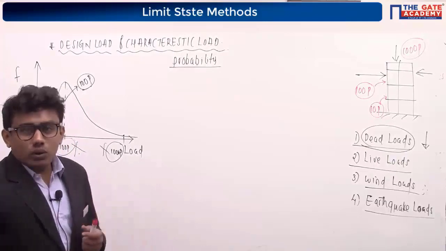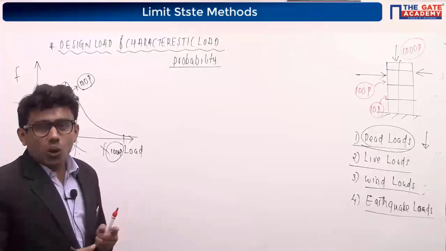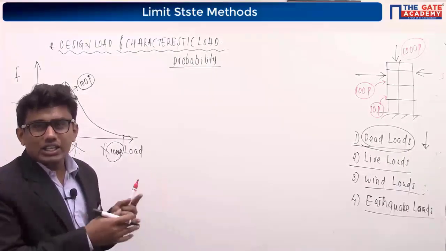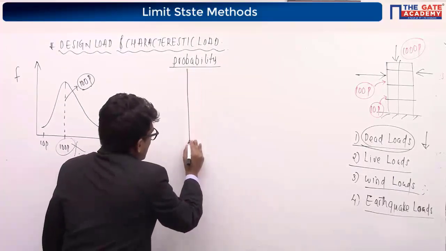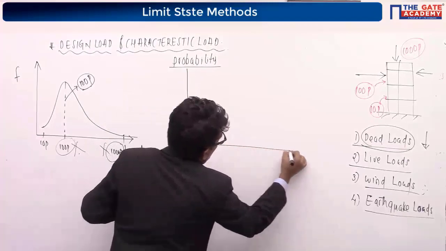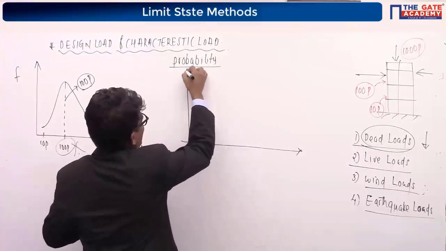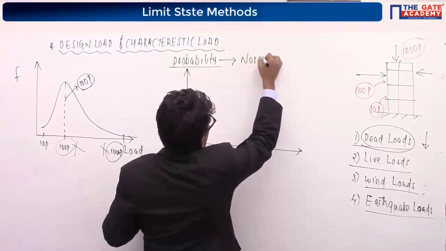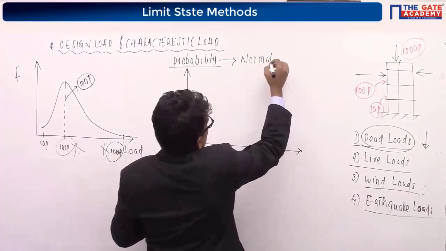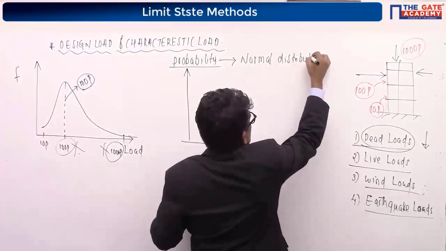And it is generally found that the variation of this load, the frequency and load relationship, follows normal distribution. You might have studied it in probability. It follows normal distribution. Please note it down along with me. Normal distribution.